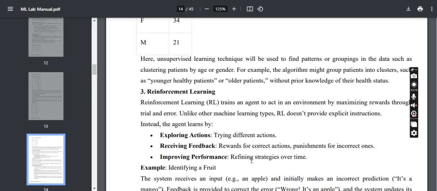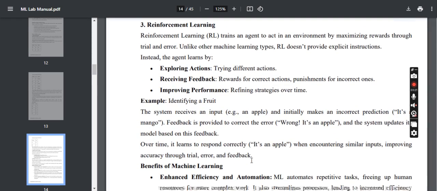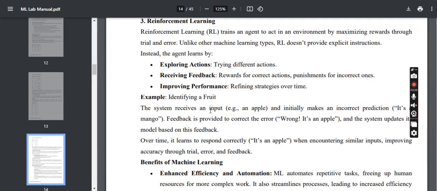And third is reinforcement learning. It's like a trial and error method. For example, if we give an input image, initially the machine makes a prediction that it is a mango.